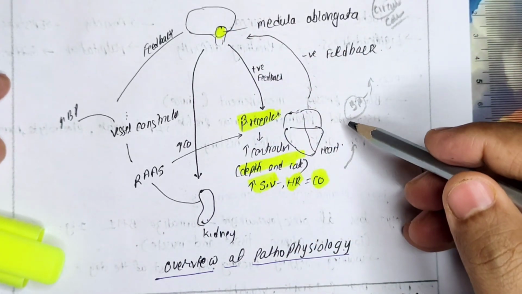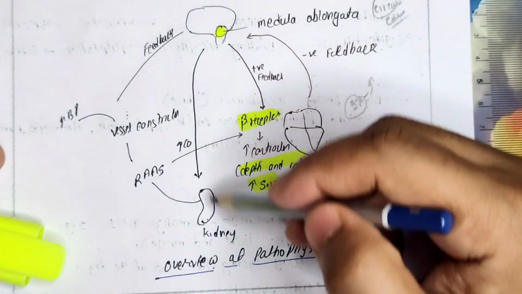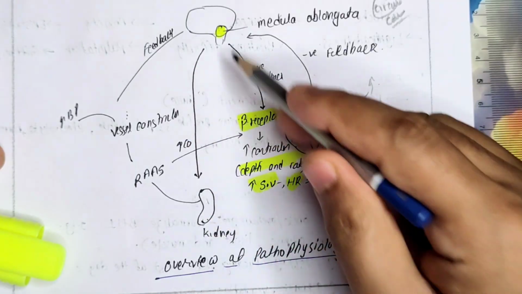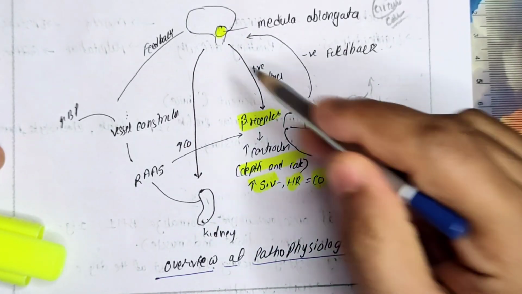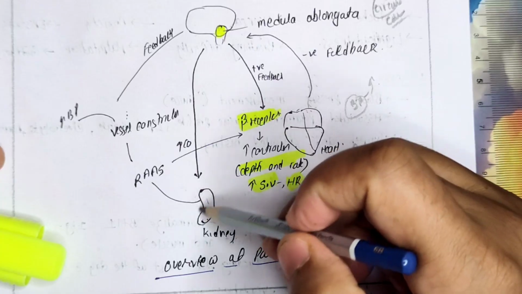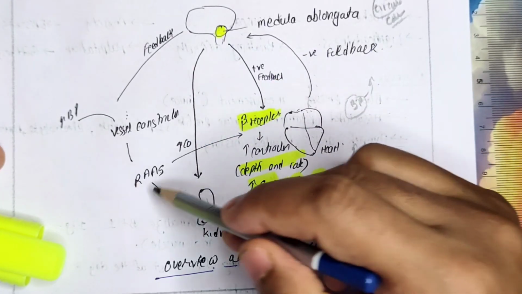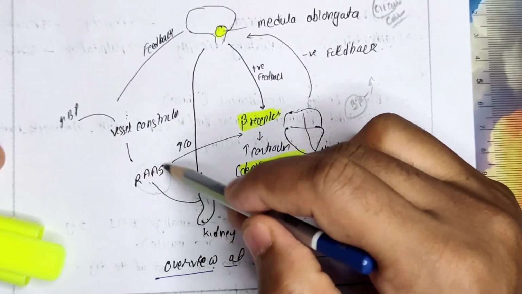In another way, what is happening means it is giving message to the kidney also. So the pressure is low, it has given message to the heart. At the same time it will give message to the kidney also. Kidney will sense that message and what it will say? It will say let's activate RAS mechanism.